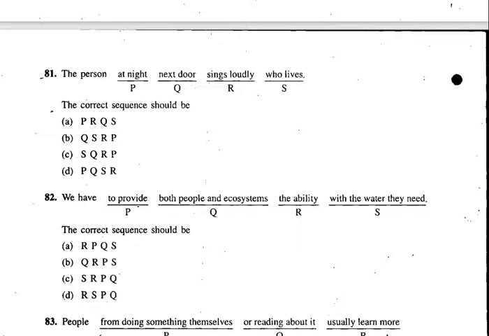So A maybe. You go with this kind of thing; you play with your minds. We have the ability. Then after that what will come? We have said either A or D. We have the ability to provide both people and ecosystems with the water they need. This is a little bit tricky, you have to work on that. It's not so easy. Okay, right. We'll go to the next one now.